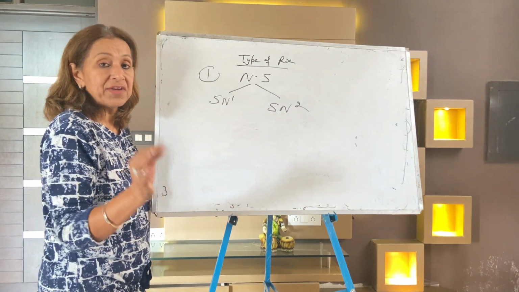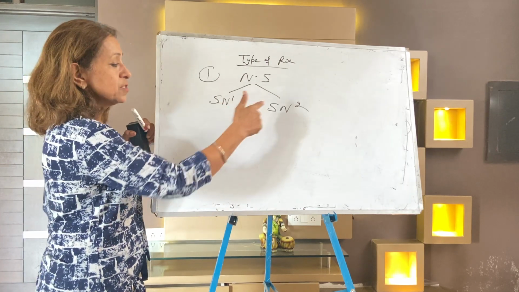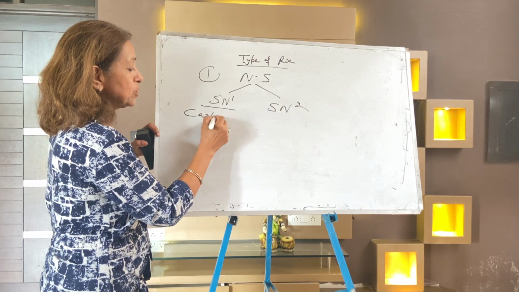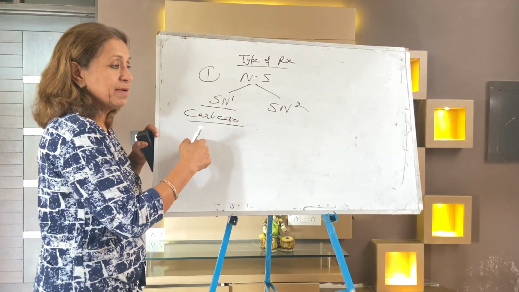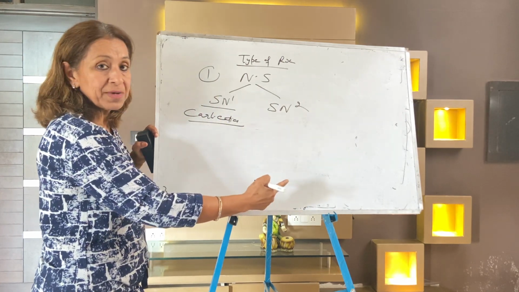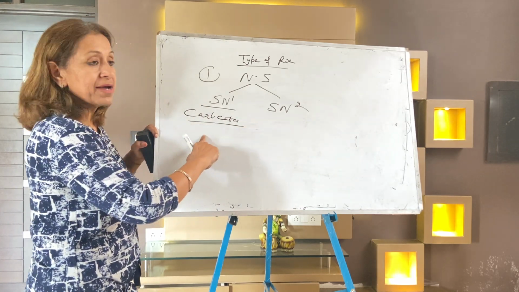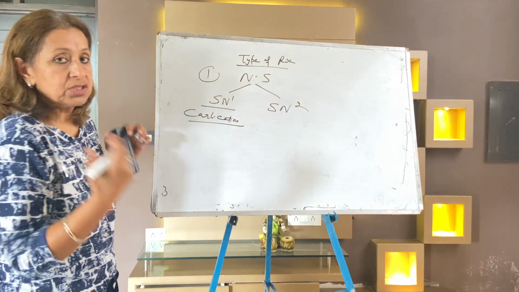Kindly note them down: carbocation formation versus no carbocation formation, rearrangement versus no rearrangement, ring expansion versus no ring expansion, racemization versus inversion. Today I will take SN1 and SN2 questions only.